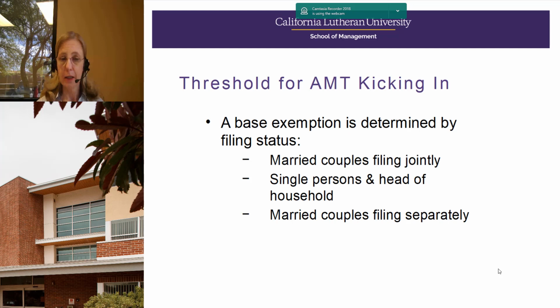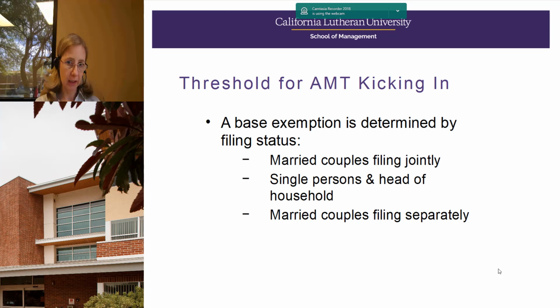While you do take that regular taxable income and you add back what I call the good stuff, there is a base exemption available for alternative minimum tax. If there weren't, then everybody or many people would be paying AMT because you're just adding back things that were deducted for regular tax purposes. The base exemption is determined by filing status.